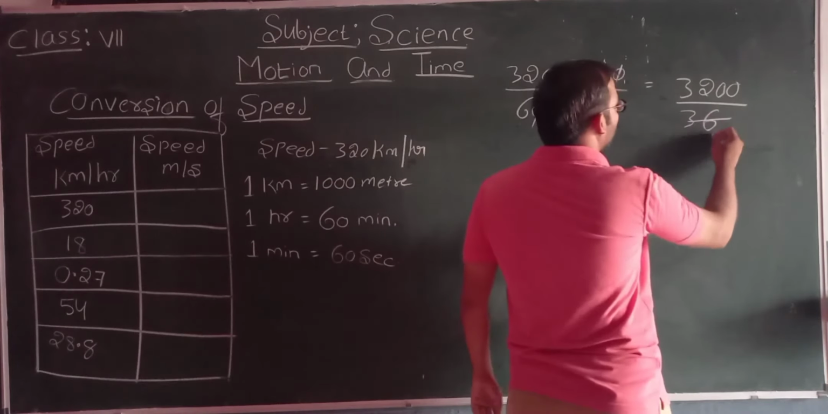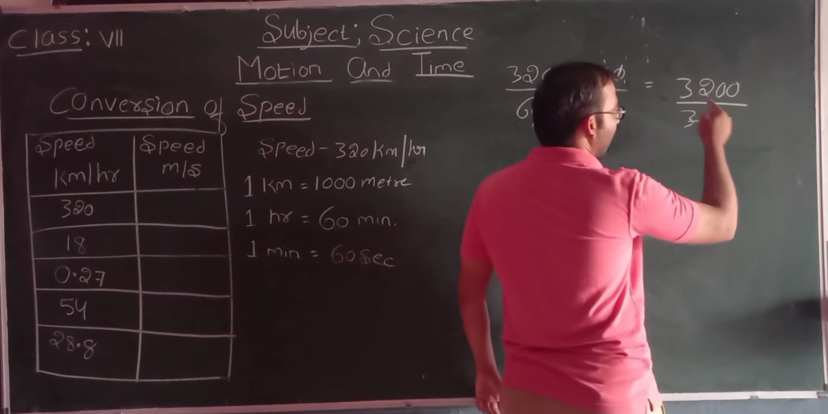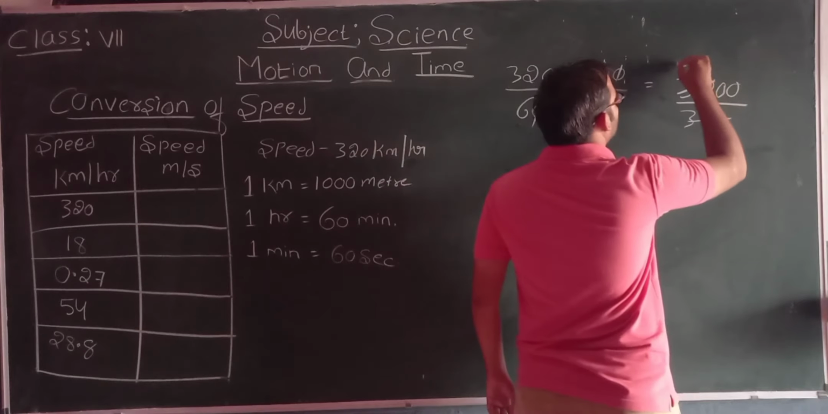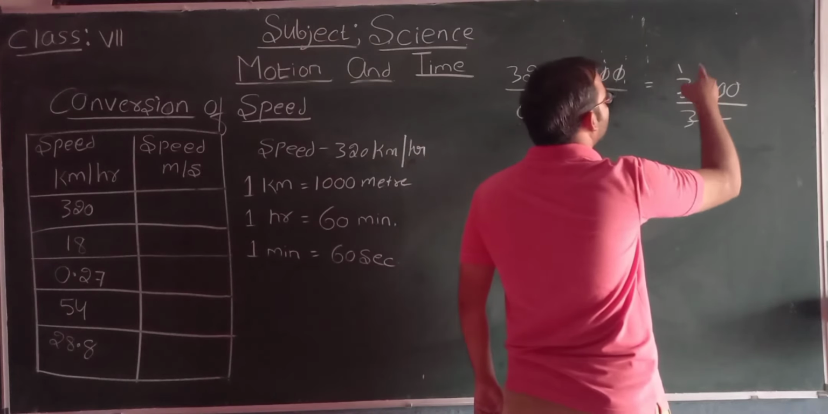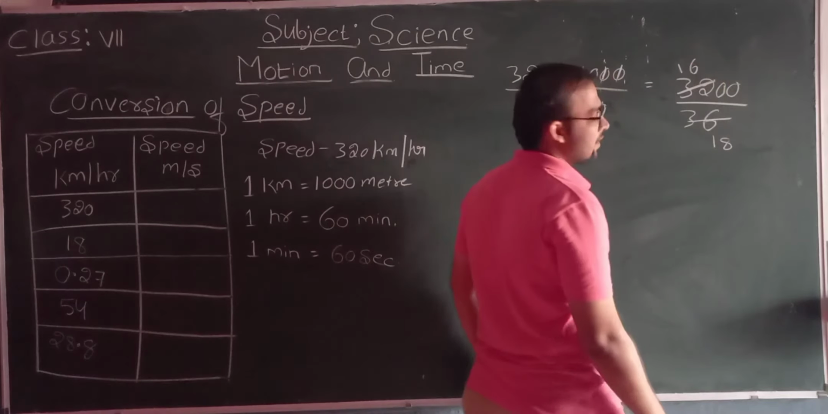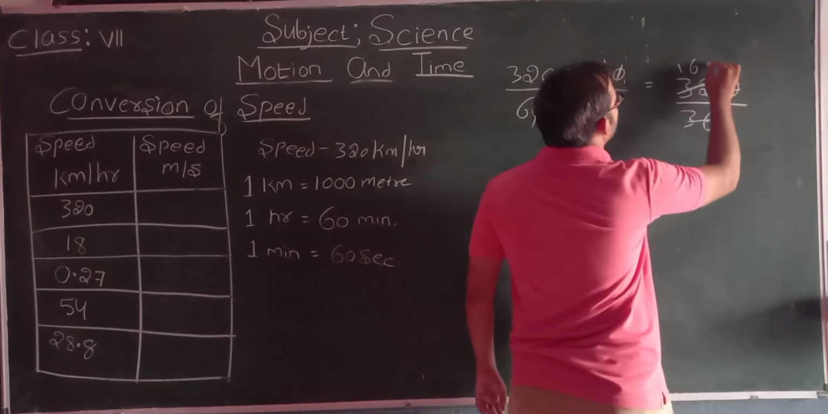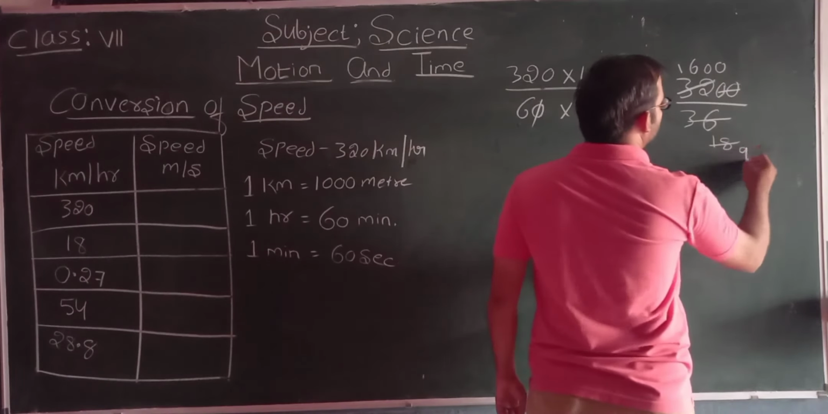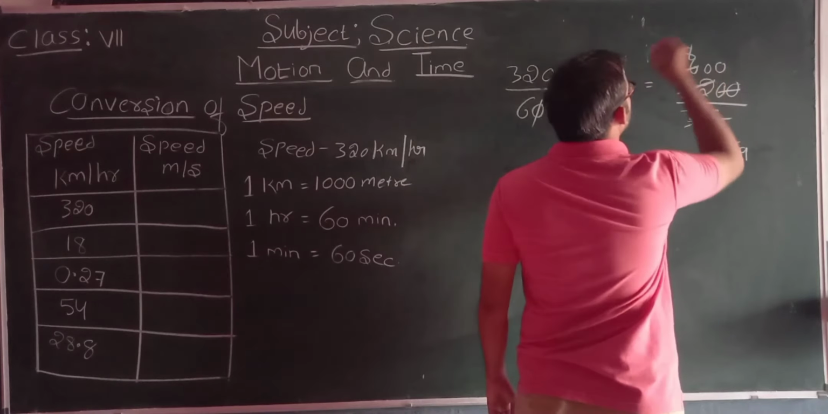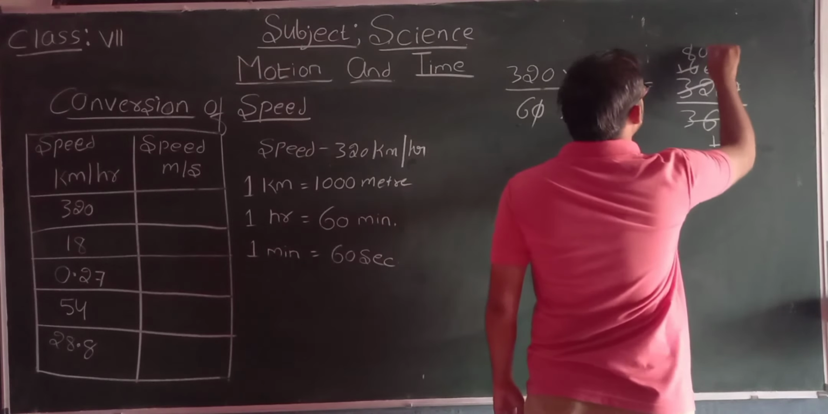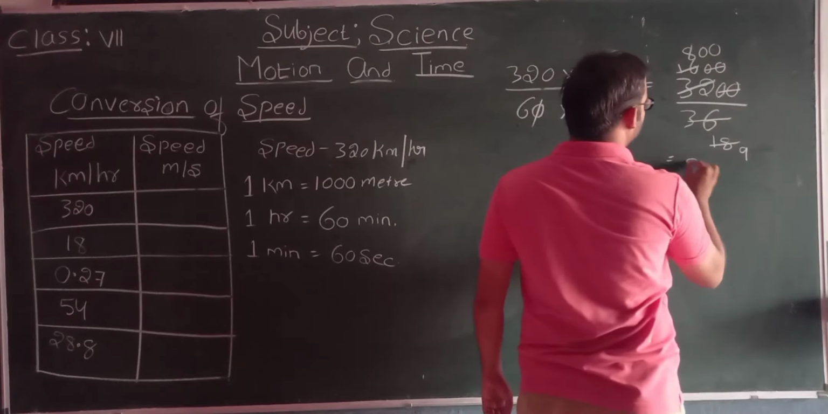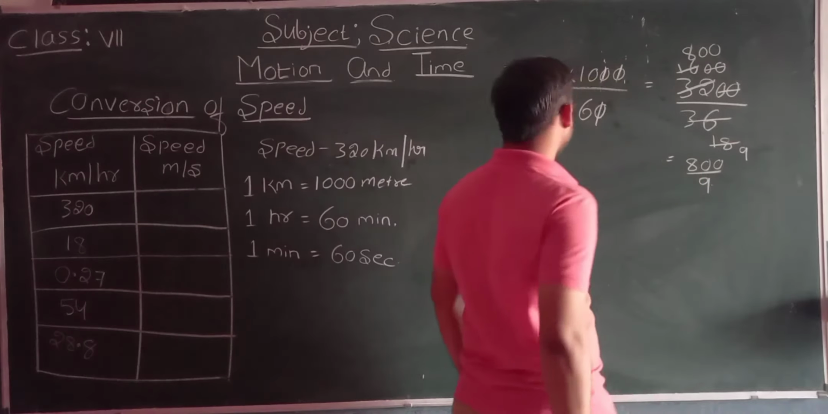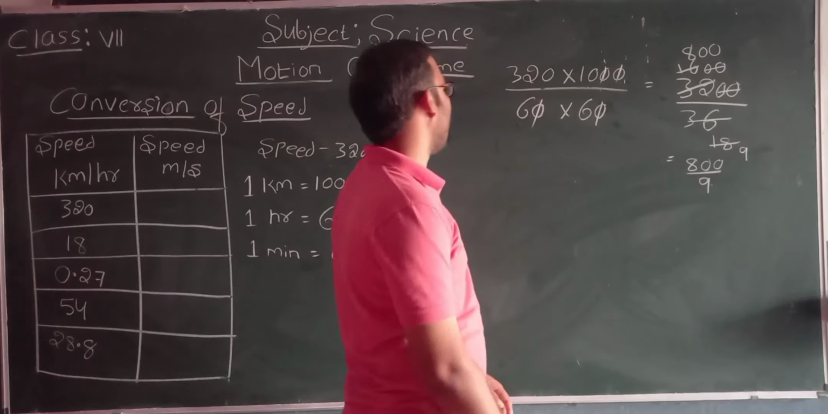2 ones are 2, 1 remains, it becomes 16. 2 8s are 16. 2 ones are 2, 1 remaining, it becomes 12. 2 6s are 12. Cancel 2 0s here and write 2 0s here. Now 2 9s are 18 and 2 8s are 16. So now what we have got is 800 by 9.